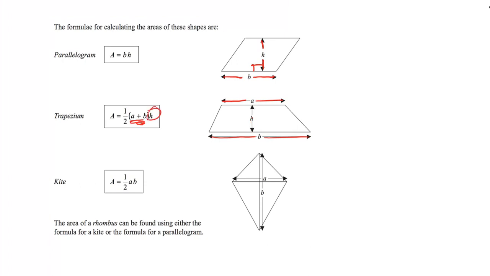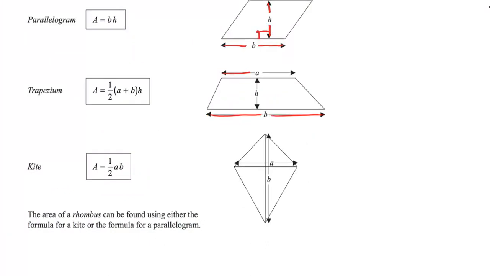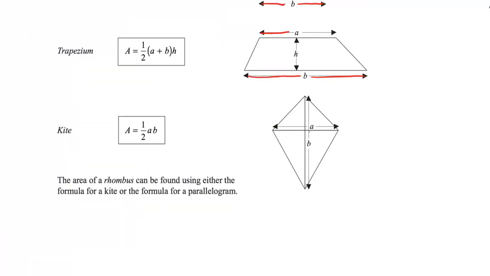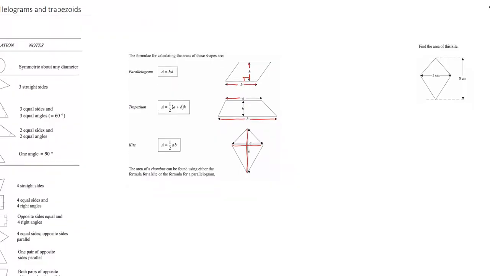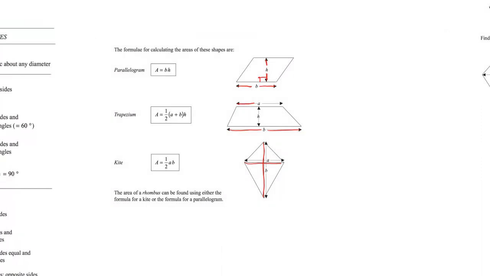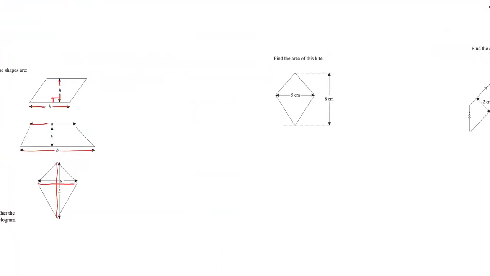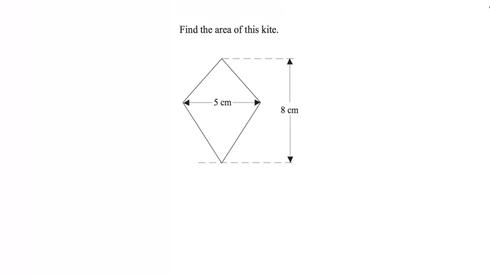That's that bit there. We get those two things, multiply them together, and then we either divide by 2 or multiply by a half. All right. And then finally, the kite. We look at the diagonals of a kite and we find those two diagonals, multiply them together, and then multiply by a half or divide by 2. And that is how we are going to find the area of a kite. So now let's put that into practice and let's see if we can use those formulas for some examples.